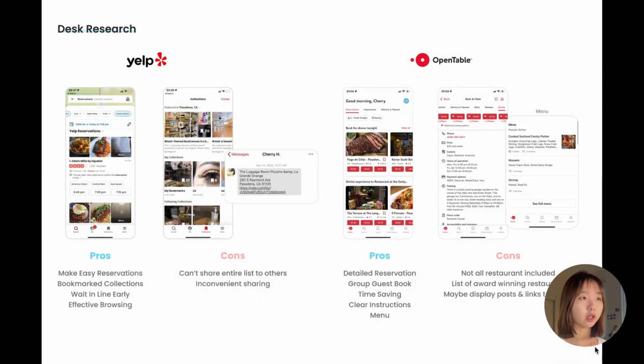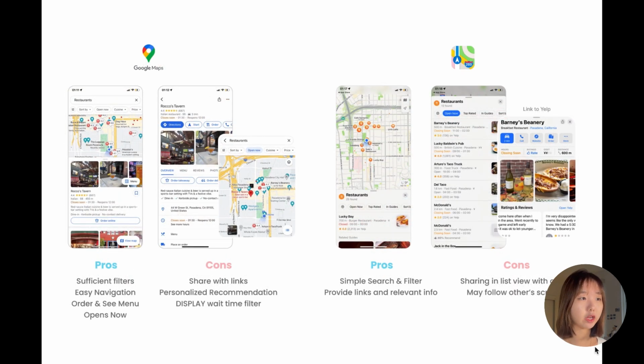Later on, I conducted desk research around 4 popular platforms such as Yelp, OpenTable, to analyze the pros and cons of each. Maps were also taken into consideration, analyzing their pros and cons between Google Maps and Apple Maps.